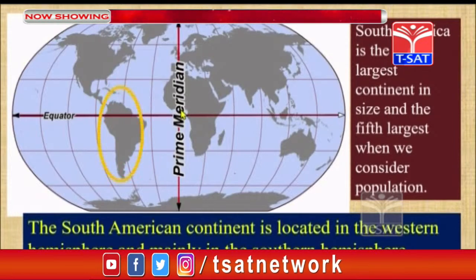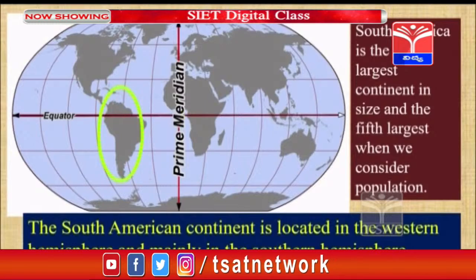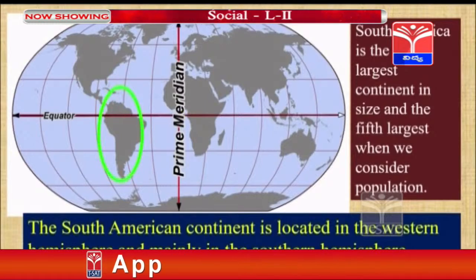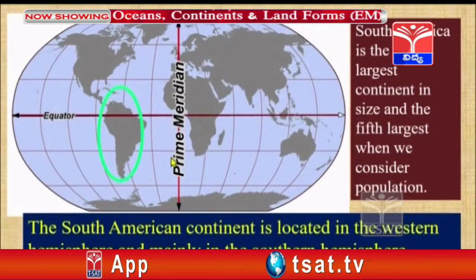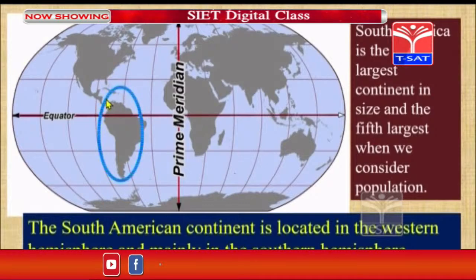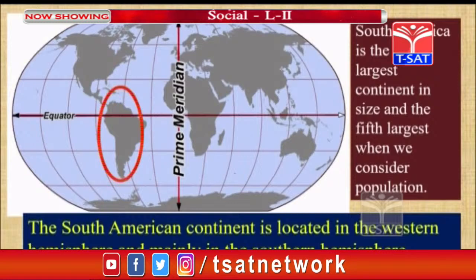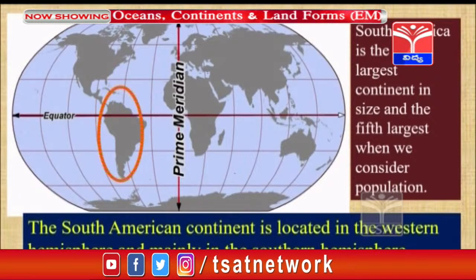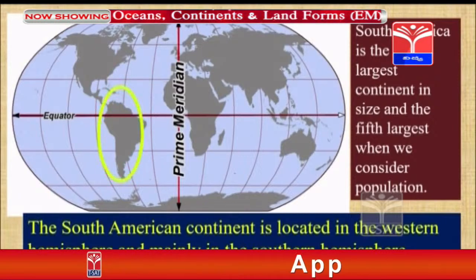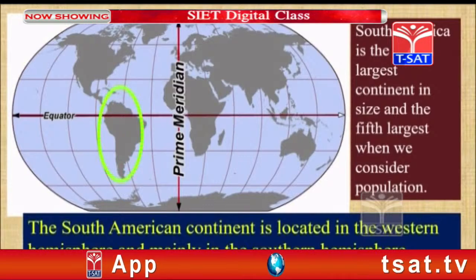It is totally in the western hemisphere, because it lies towards the west side of the prime meridian, which is the 0 degree longitude. South America is the 4th largest continent in size and the 5th largest by population.